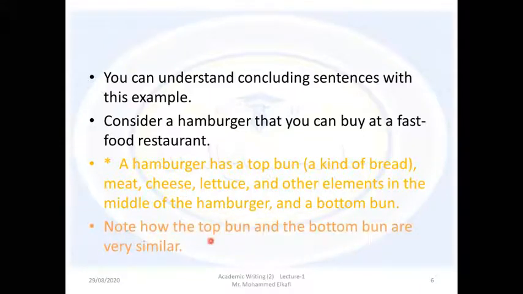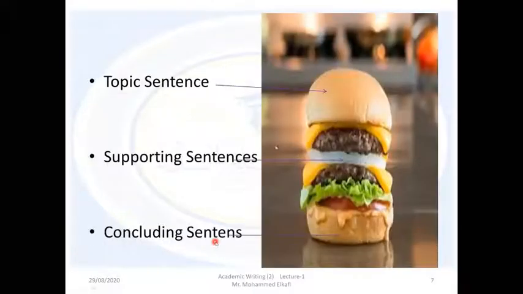Note how the top bun and the bottom bun are very similar. So this is the top bun and this is the bottom bun. So we have two pieces.